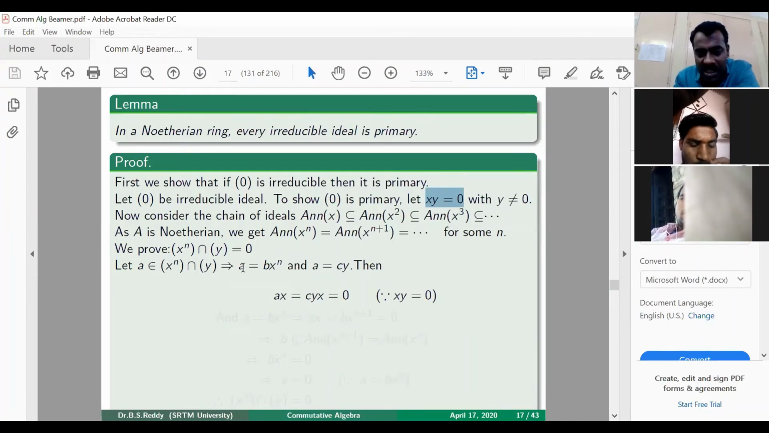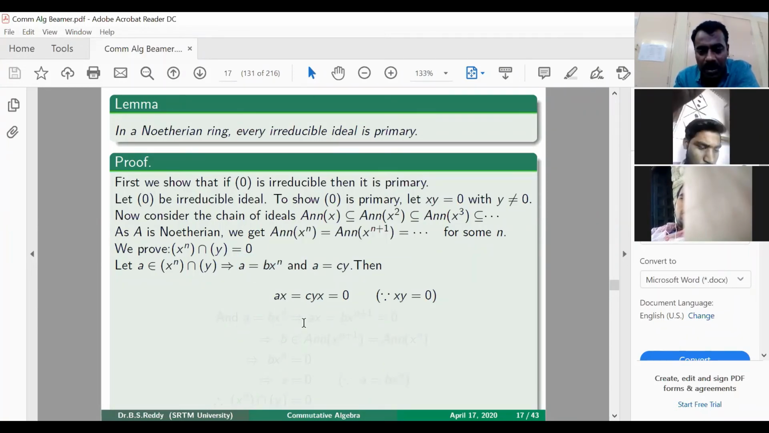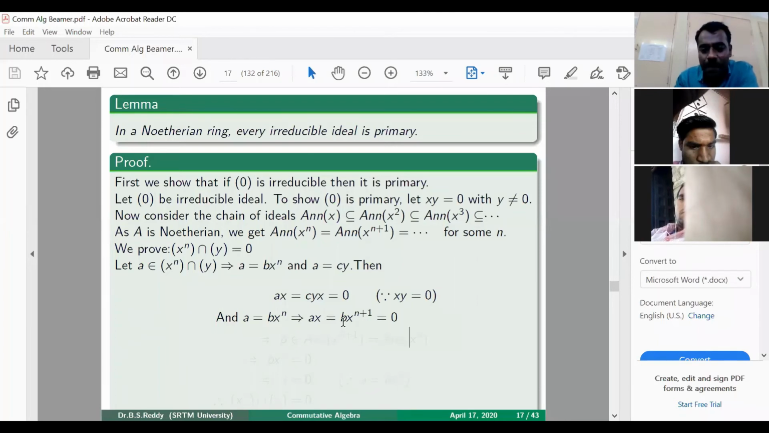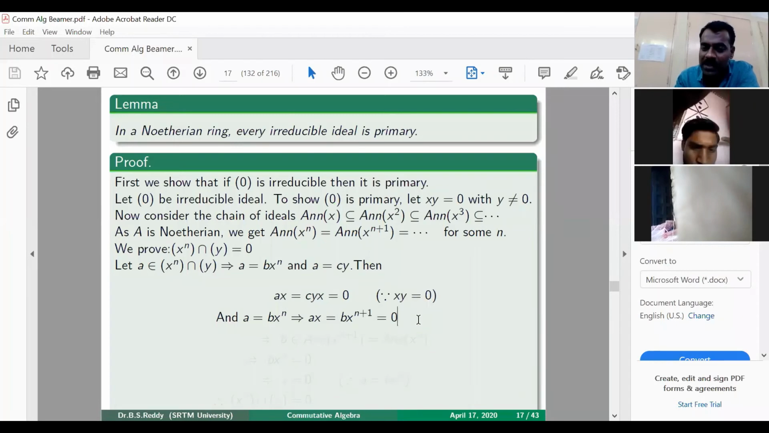If ax is 0, then multiplying a equals b x to the power n by x, the left hand side is ax and the right hand side is b x to the power n plus 1. So a equals b x to the power n implies ax equals b x to the power n plus 1, but we just saw that ax is 0. So we get that b x to the power n plus 1 is 0. What is meant by saying b x to the power n plus 1 is 0? It means b belongs to the annihilator of x to the power n plus 1.